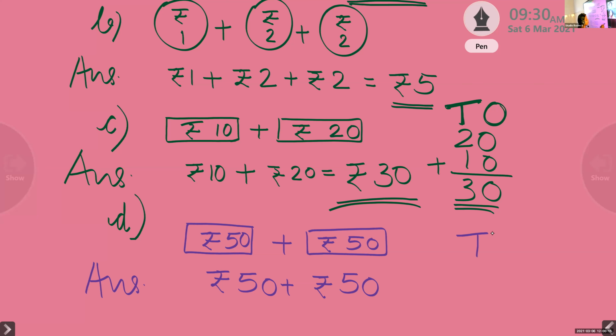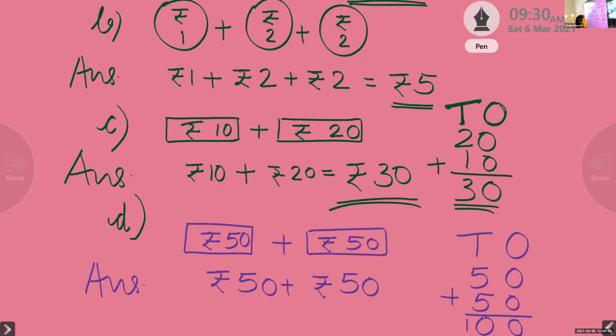Now let us add these 2-digit numbers. We have tens and ones. The first number is 50, again 50. Now at ones place we have 0 plus 0. Badra, what is the answer, 0 plus 0? 0. Now at tens place we have 5 plus 5. 5 in the mind, 5 on the fingers. After 5, 6, 7, 8, 9, 10. So 10.